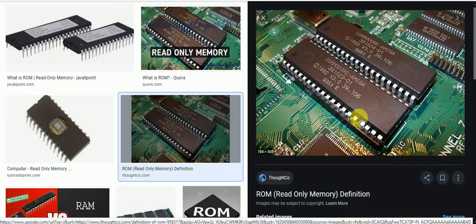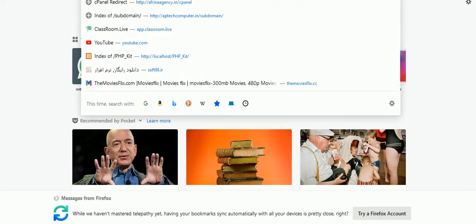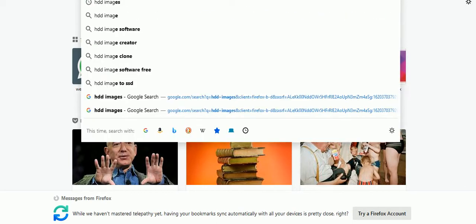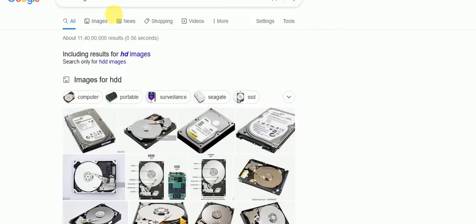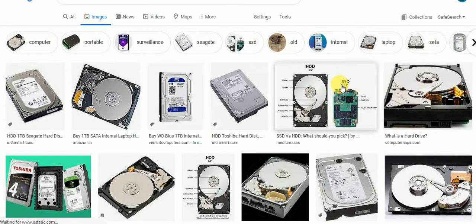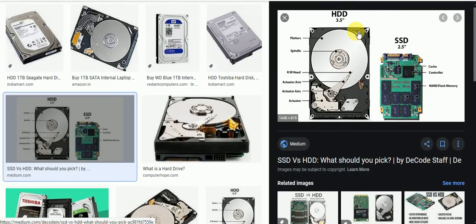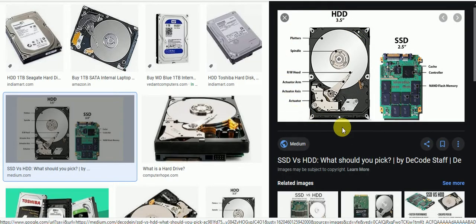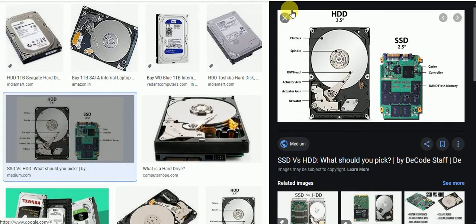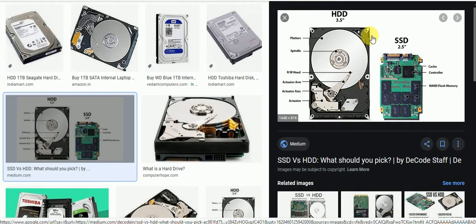So the types of magnetic media are floppy disk or hard disk. See this one, this is called a hard disk. HDD, hard disk drive. It's called hard disk drive, HDD.